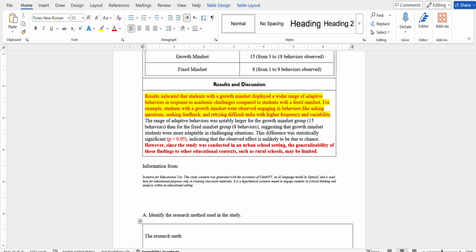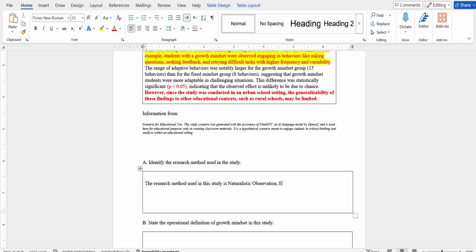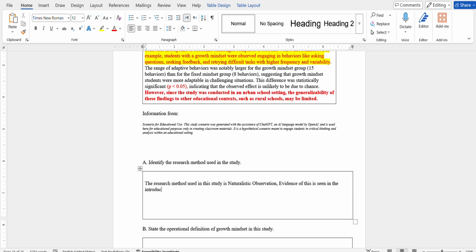The research method used in this study is naturalistic observation. Wait, just one second. Okay, now I remember. Evidence of this is seen in the introduction.